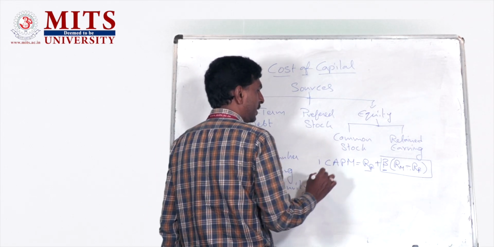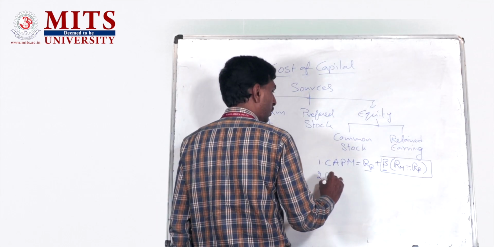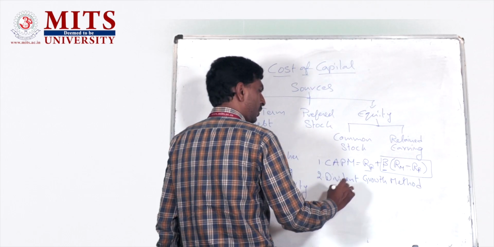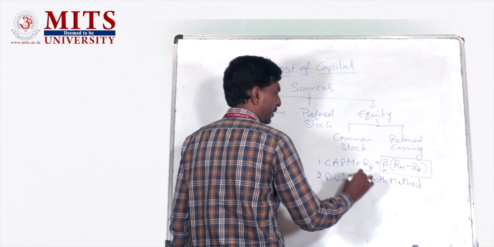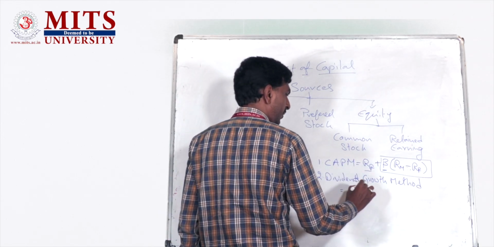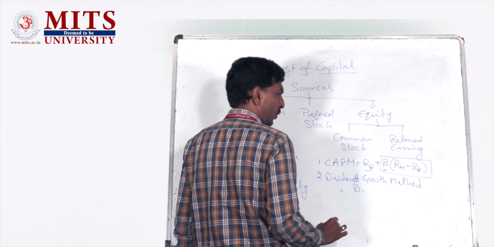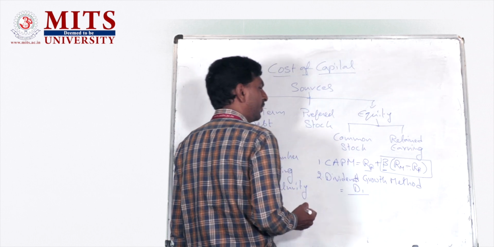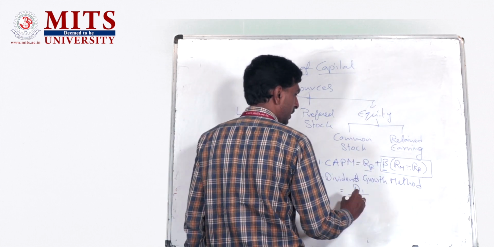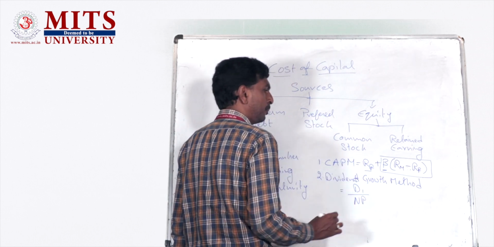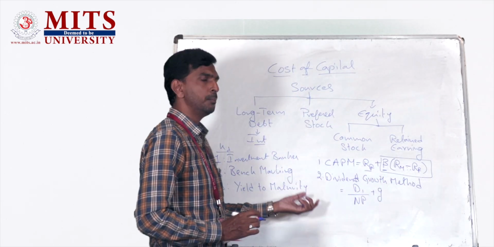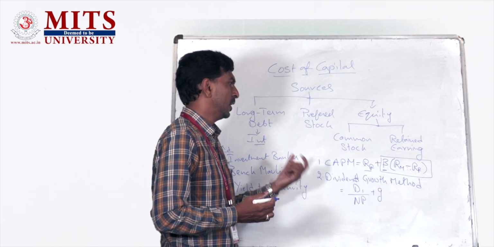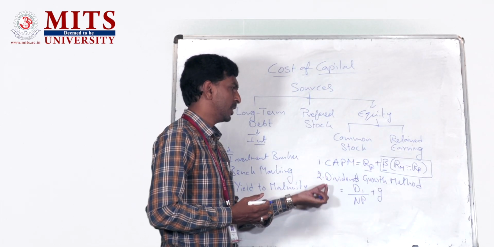The second method is the dividend growth method. The formula to calculate the cost of equity as per this method is the dividend in the next year, D1, divided by net proceeds, plus g. So this is another method to calculate the cost of equity using the dividend growth rate.